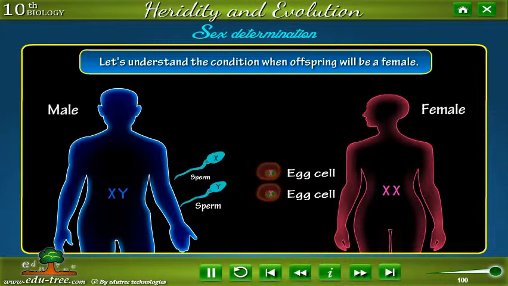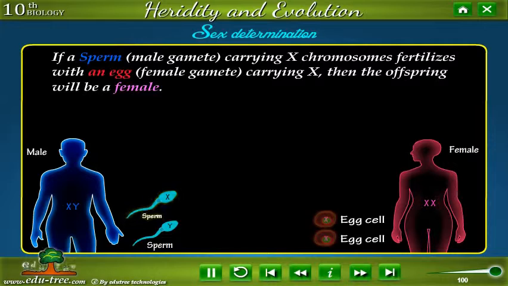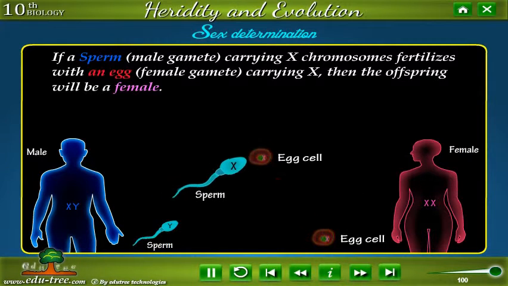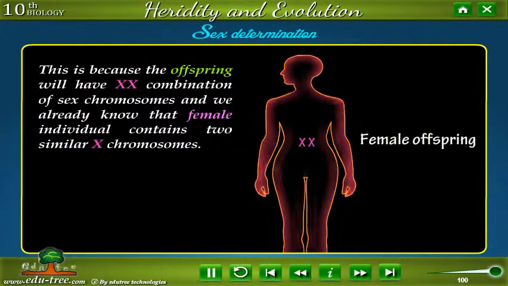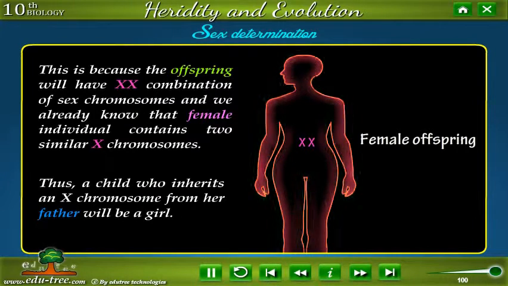Let's understand the condition when offspring will be a female. If a sperm (male gamete) carrying X chromosome fertilizes an egg (female gamete) carrying X, then the offspring will be a female. This is because the offspring will have an XX combination of sex chromosomes, and we already know that a female individual contains two similar X chromosomes. Thus, a child who inherits an X chromosome from her father will be a girl.